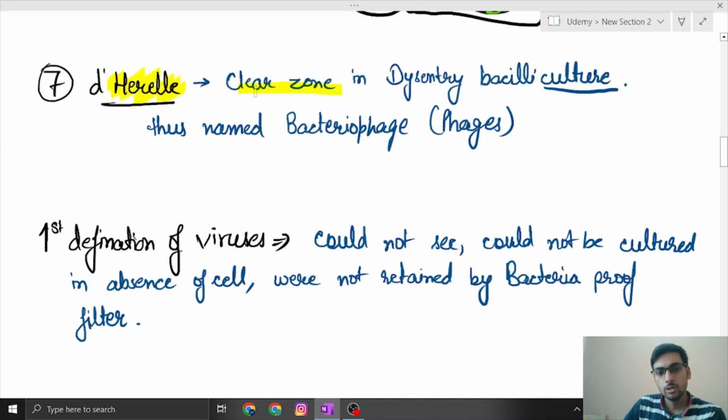Okay, and after him came into the picture d'Herelle. He also observed these clear zones, but in a dysentery bacilli culture, and he was the one who named them bacteriophages, and he commonly called them phages. So do we these days.